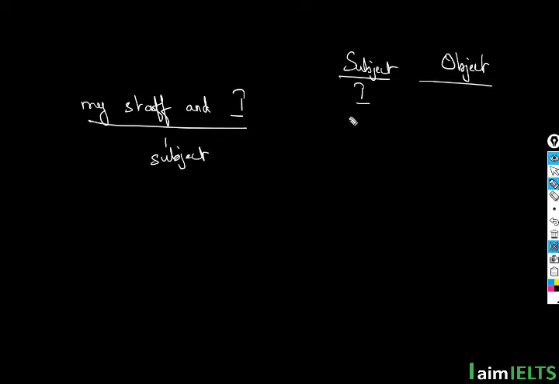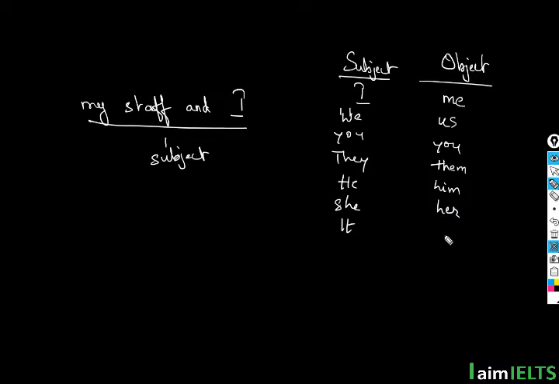Under subject we have pronouns like I, we, you, they, he, she, it. However, for object we have words like me, us, you, them, him, her, it. So in this case, he is talking about what his staff has done.